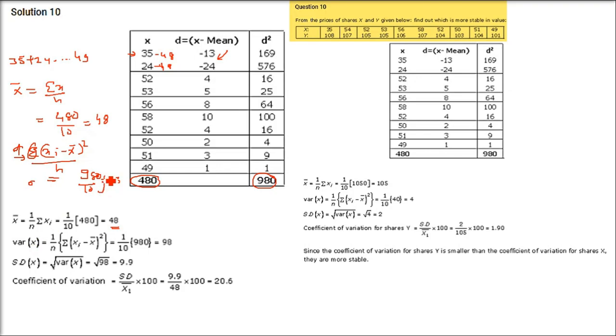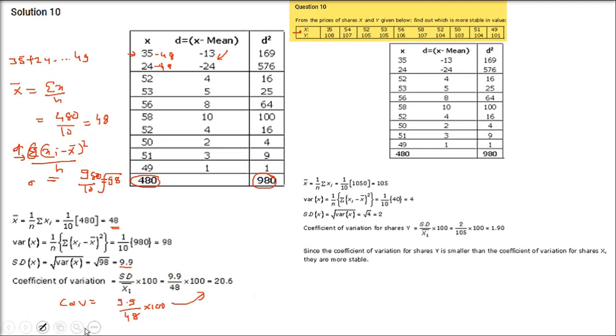This is your variance. Now standard deviation is under root of variance. Under root 98 is 9.9. So coefficient of variation is what? Sigma by x bar into 100. Sigma in this case is 9.9, and x bar we have found out as 48. So 9.9 divided by 48 into 100, and this is going to come as 20.6.